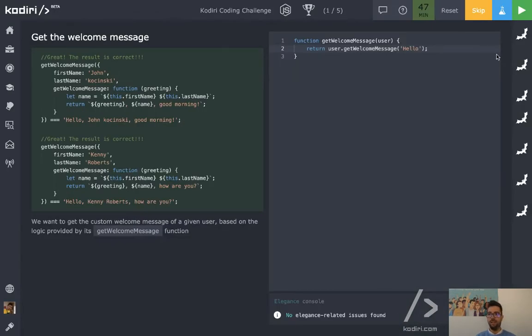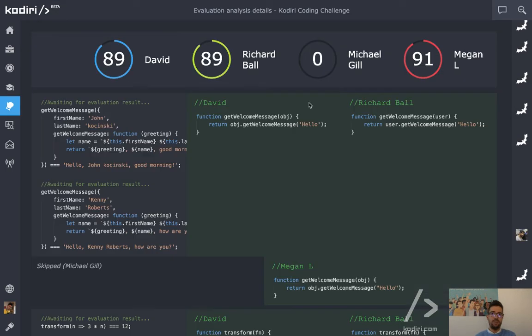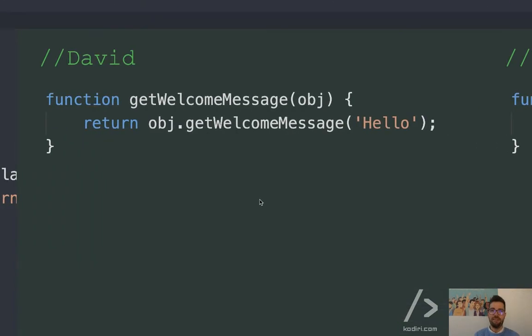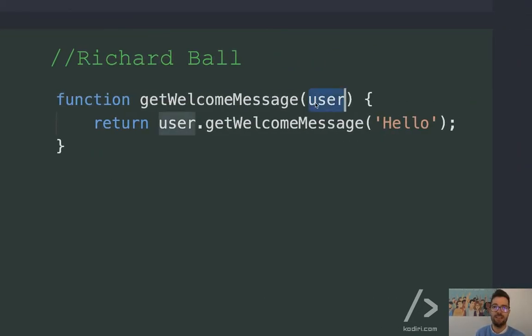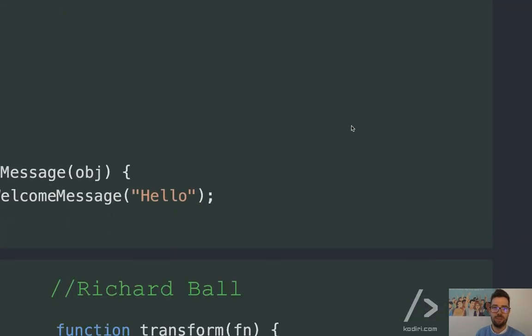And then no elegance issues. So let me have a look at what you did. So Dave, all good, right? Just a subtle detail. I wouldn't call it object because it's a bit too wide. We know we're dealing with users, so probably we can use user, like Richard did, for instance. Let's work a bit on semantics.